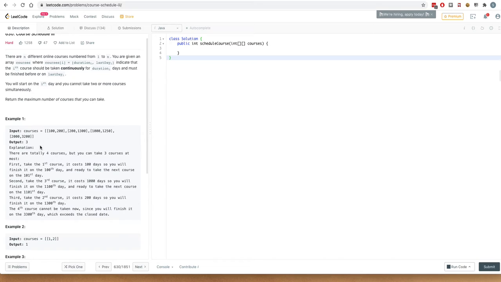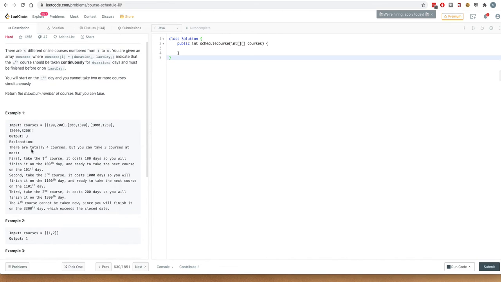So basically one way of scheduling it, as it has been specified in the explanation, is you take the first course, so it costs 100 days, so you will finish it on the 100th day and be ready to take the next course from the 101st day. Then you take the third course, which is 1000 days long, so you will finish on the 1100th day, and then you will be ready to take the next course on the 1101st day.